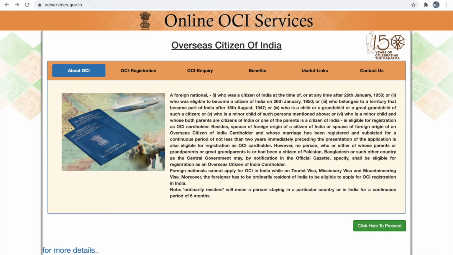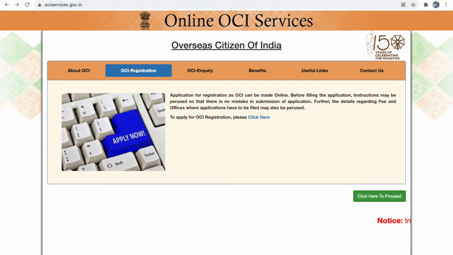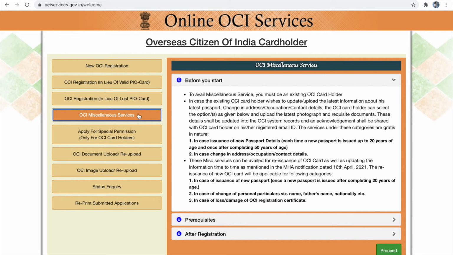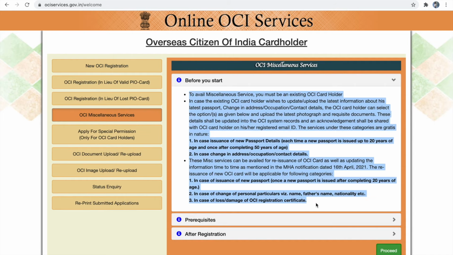So let's go to the Government of India OCI portal at first and then click OCI registration. Click here to proceed. On the left hand menu side, you have to select OCI miscellaneous services. So this is the information regarding OCI miscellaneous services. You have to update new passport details each time a new passport is issued up to 20 years of age and once after completing 50 years of age.